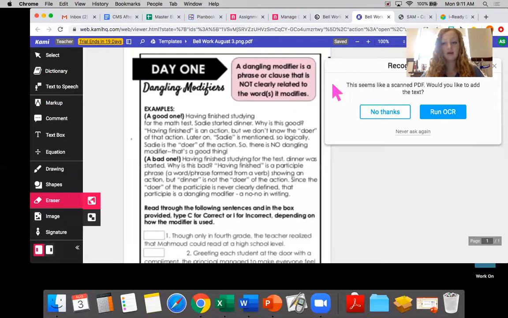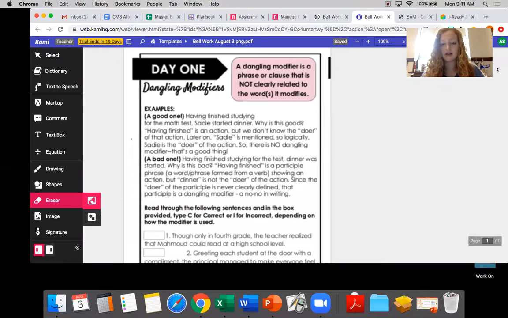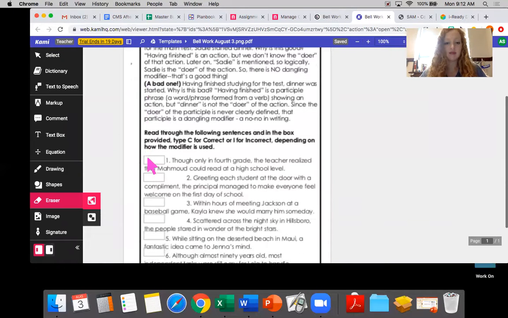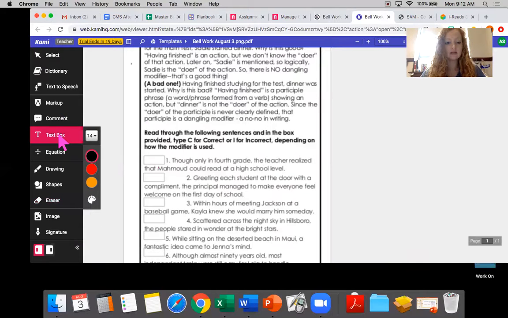All right, so here's what my Kami teacher account looks like. Now, when you need to type, you can't just click there. You've got to go over here to the side and press text box, okay? And then you can automatically press in that spot and it will give you a little box to start typing in. So you can either put I or C, okay?